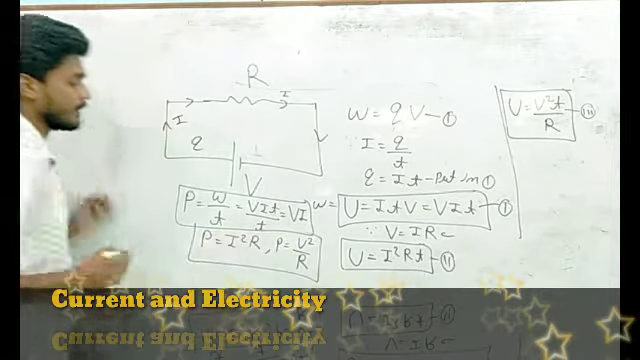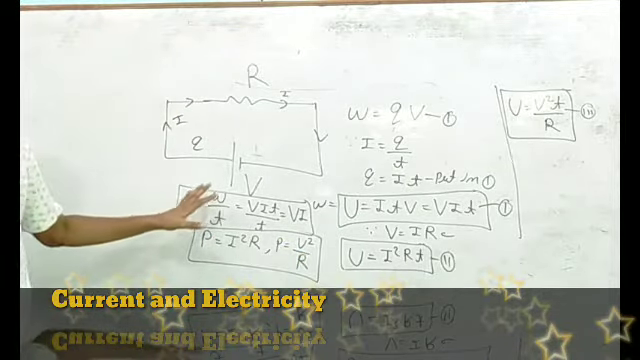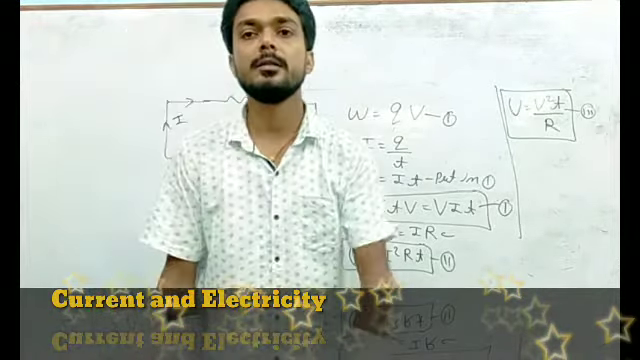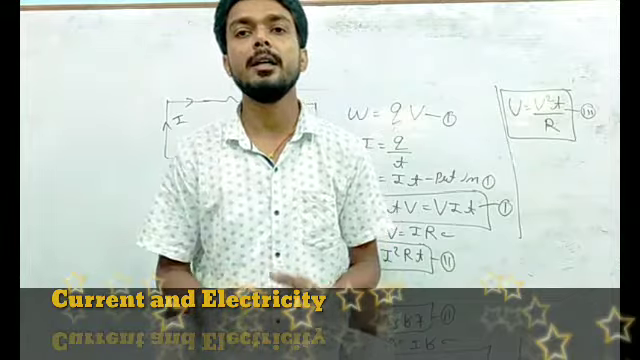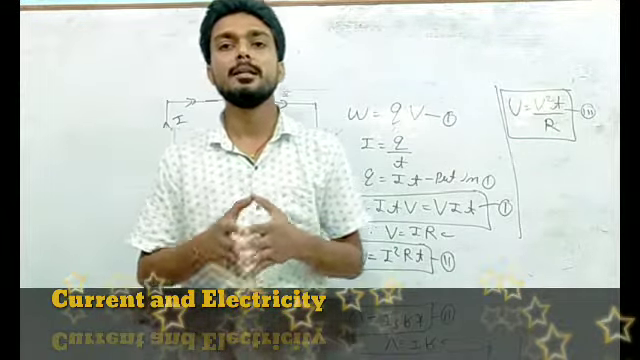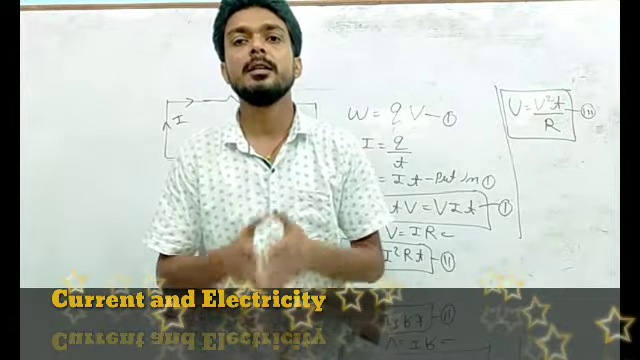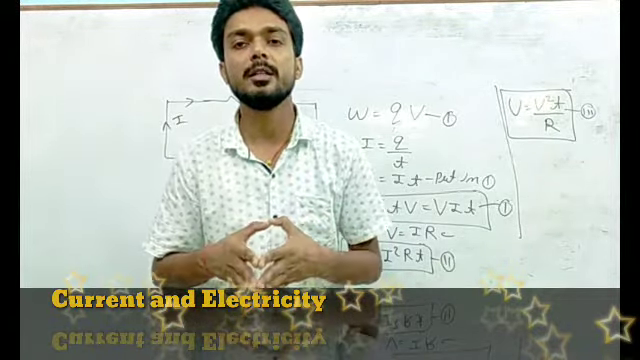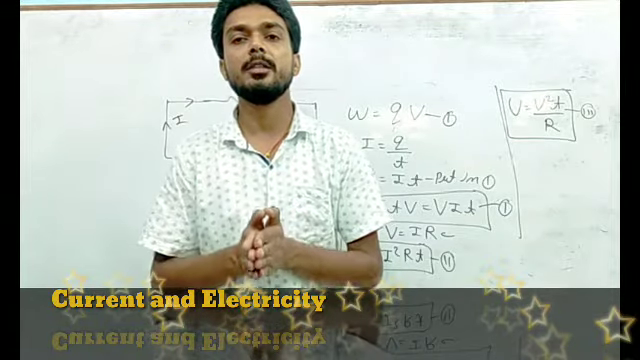Then students, we have these three formulas for electrical energy and power. In our next lecture, students, we will discuss a very important topic: internal resistance, EMF, terminal potential, and we will discuss many things about cells and combinations of cells.